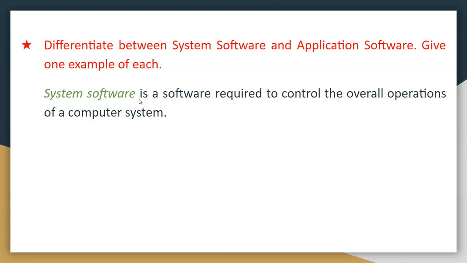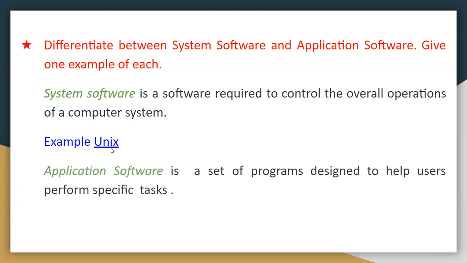It means all the work of the computer system is controlled by the system software. An example of system software is Unix.